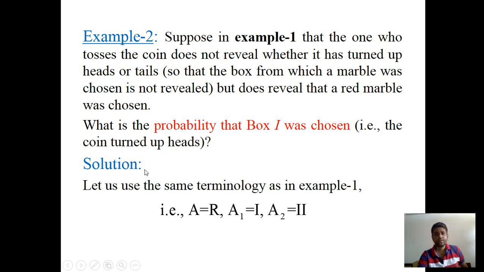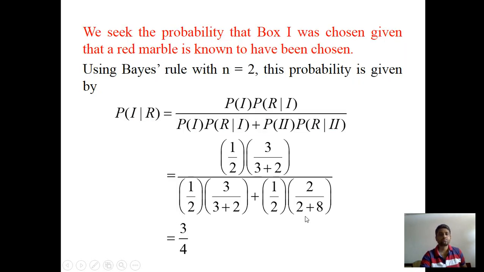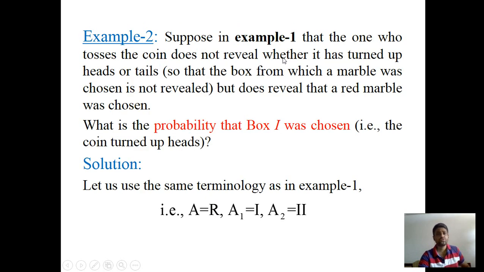So let's deal with the solution. We use the same terminology as in example 1. So setting A equal to R, A1 equal to the first box, A2 equal to the second box. We seek the probability that box 1 was chosen, given that a red marble is known to have been chosen. Our aim is to find the probability that box 1 was chosen when a red marble is already selected.